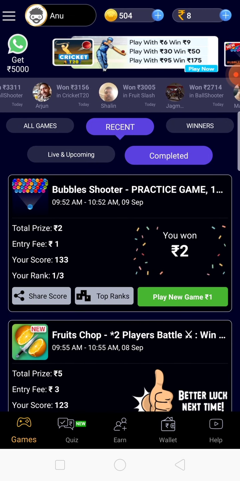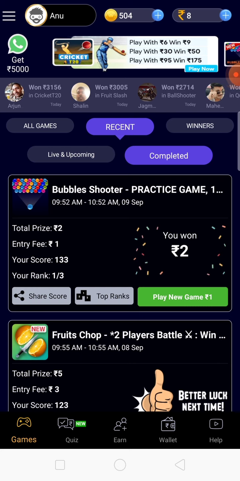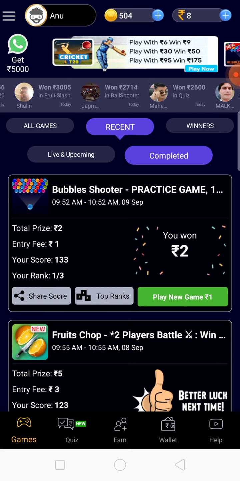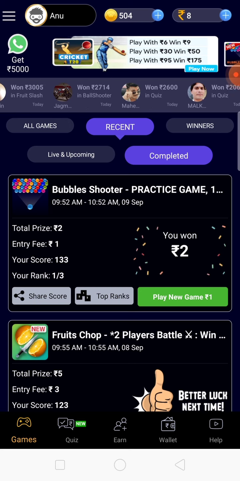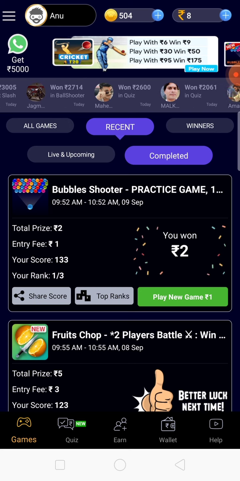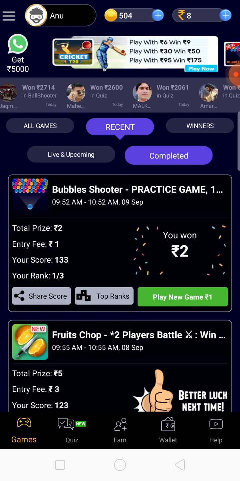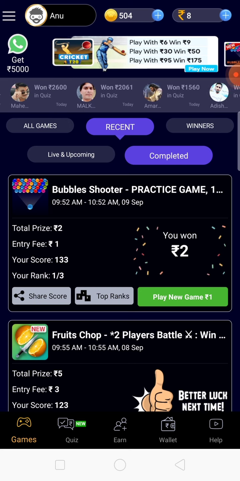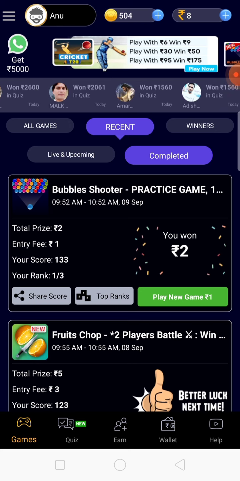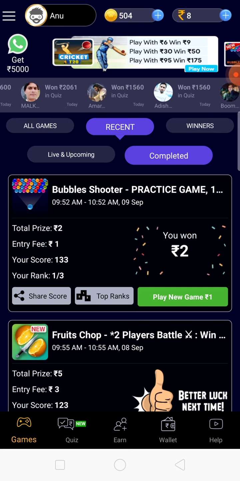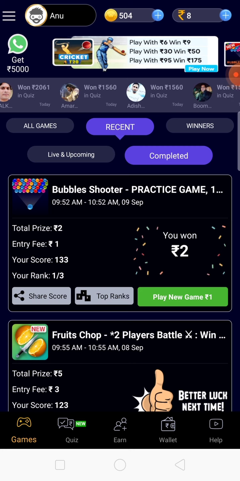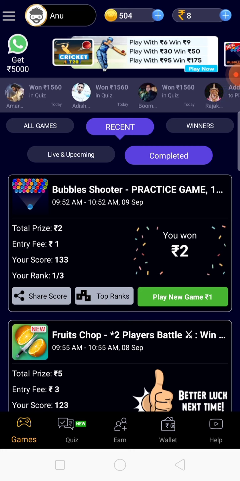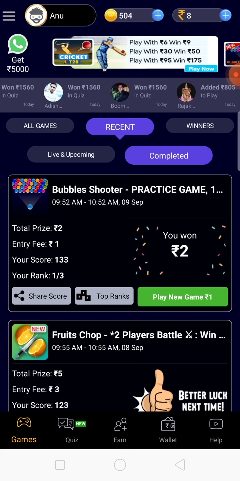So you have to just sign in using your registered mobile number which you use for Paytm or anything. You can just register using your mobile number. Once you register, you can just add money and start playing. For now, for the first time, if you are playing, you can just play without the money, because it gives you free games. Then you can start adding 10 rupees and start playing some practice games which give you 100% money.